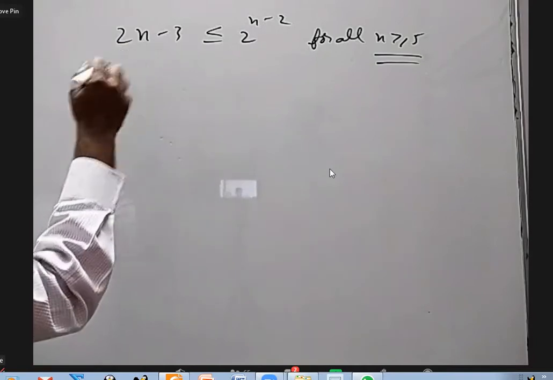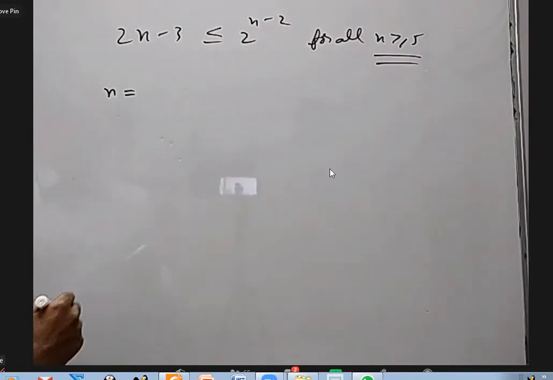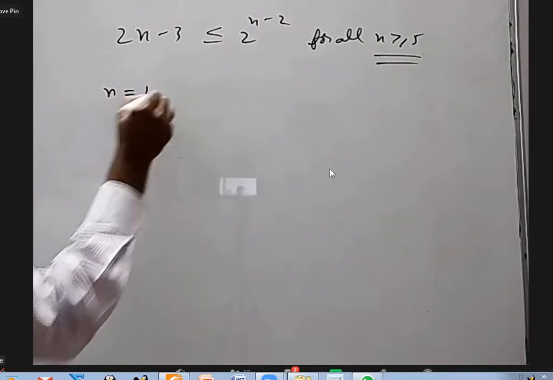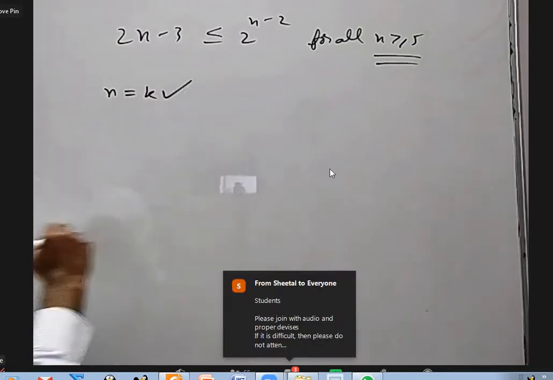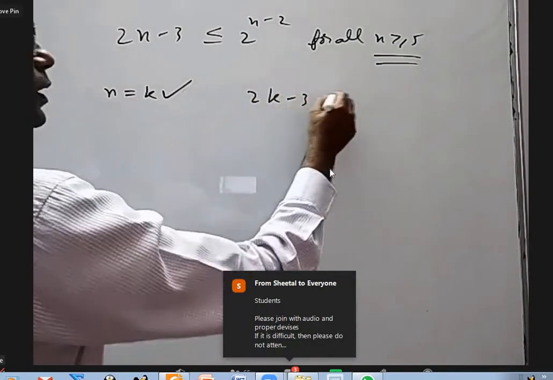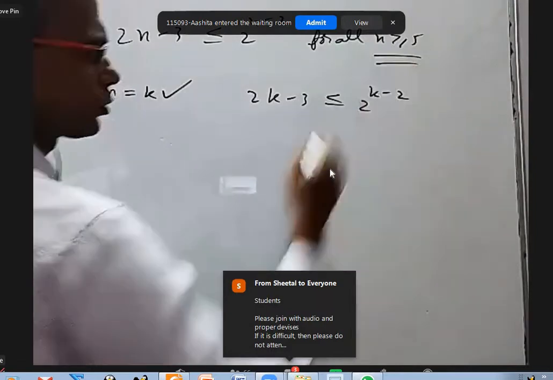For n equal to k, let us assume it is true. For n equal to k, it is true. I am assuming. That means 2k minus 3 is less than or equal to 2 power k minus 2.